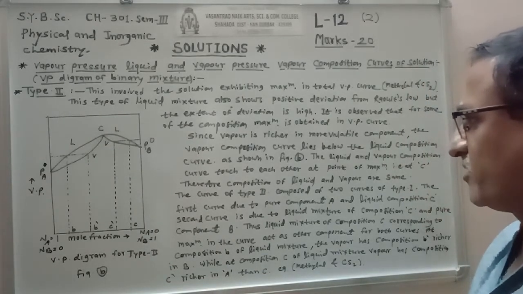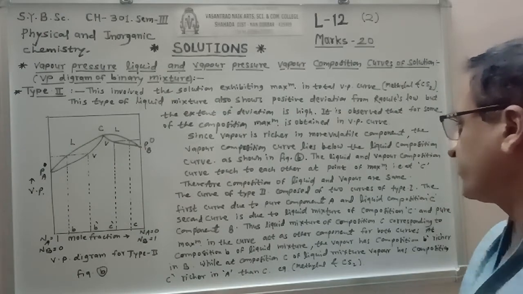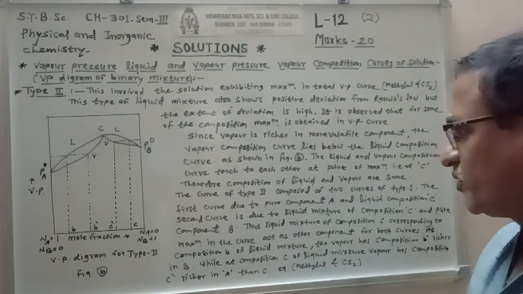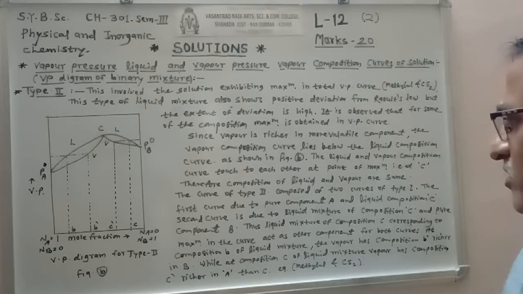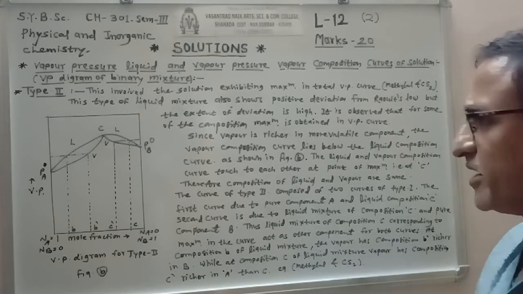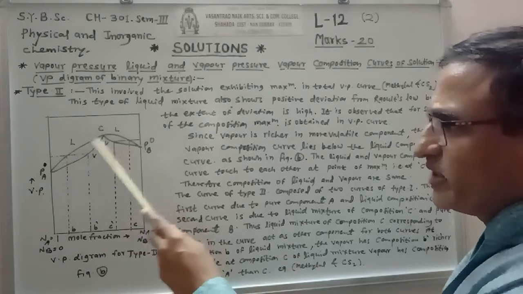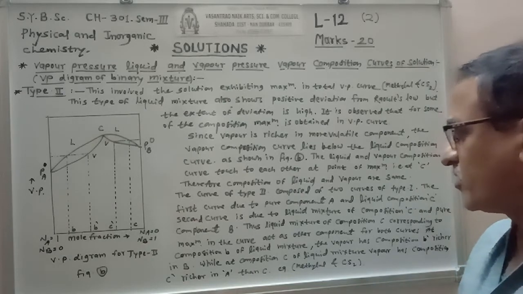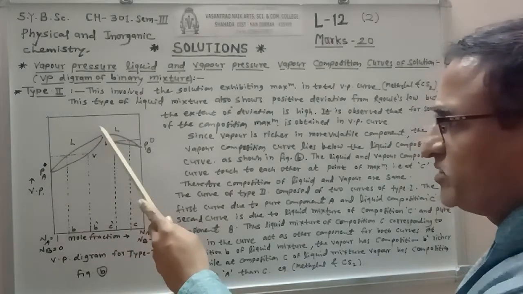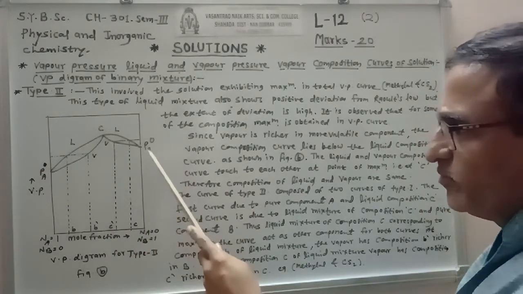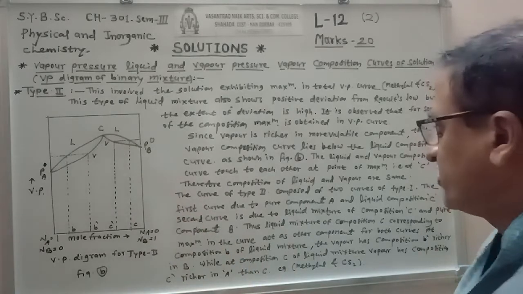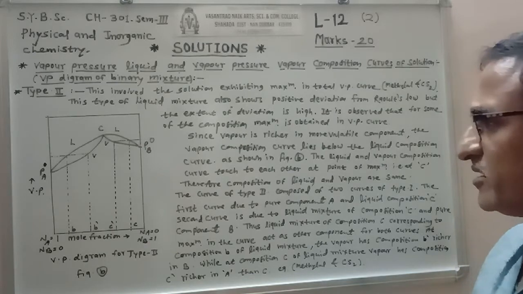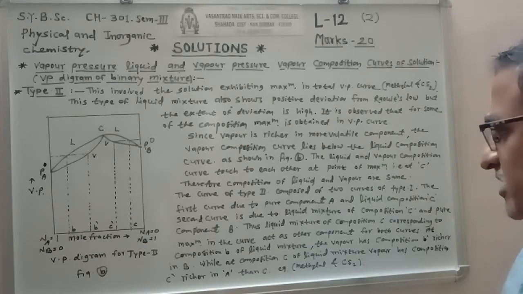Therefore, the compositions of liquid and vapor are the same. The curve of type 2 is composed of two curves of type 1. So these are the two curves of type 1. The first curve is due to the pure component A and the composition C, and the second is due to the pure component B and the composition C. In this way, type 2 consists of two curves of type 1.